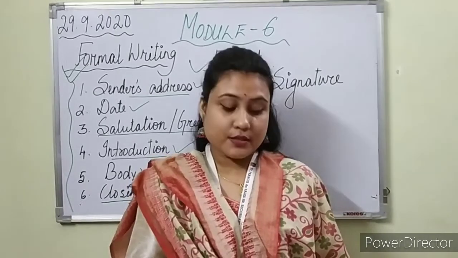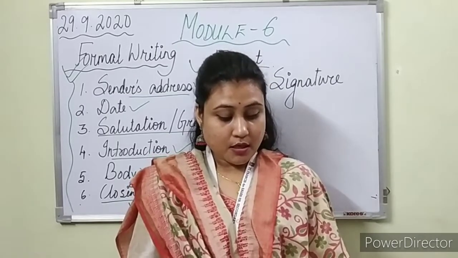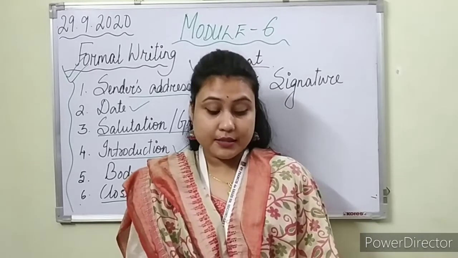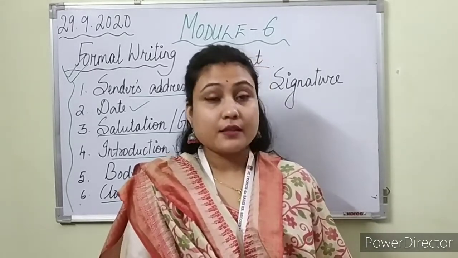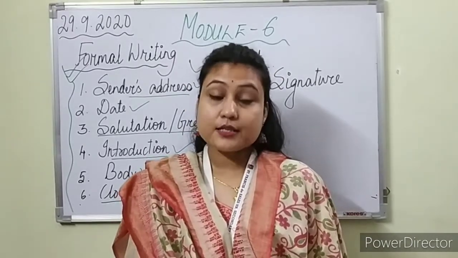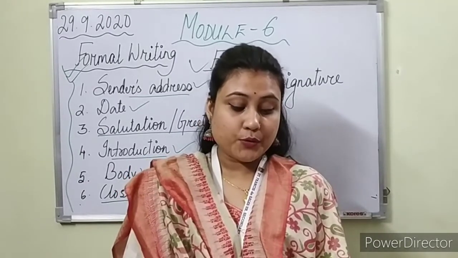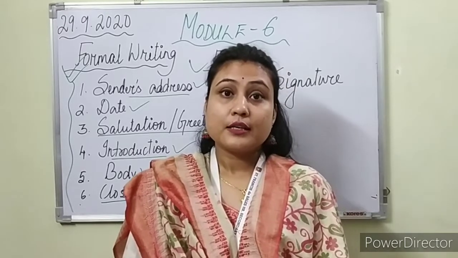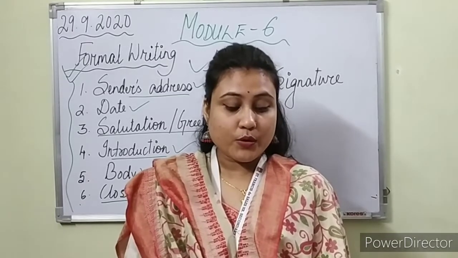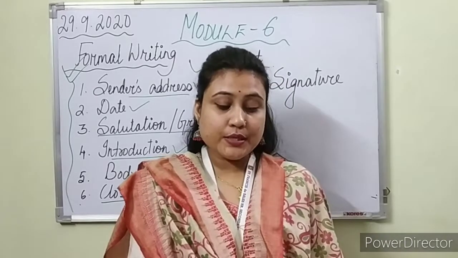So the sender's address is already given: 34 Lane, number 5, Gulداس, Lucknow, 226012. 12 January, the date is given. It's written 2019. Dear, whom should you denote here? Whom you are going to greet. The letter is to be written to Ali. So you have to write, Dear Ali. How are you? I am writing this letter to, please write down, invite you to celebrate Makar Sankranti with my family and me.